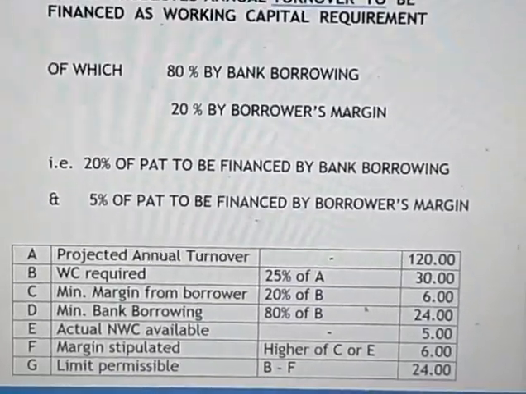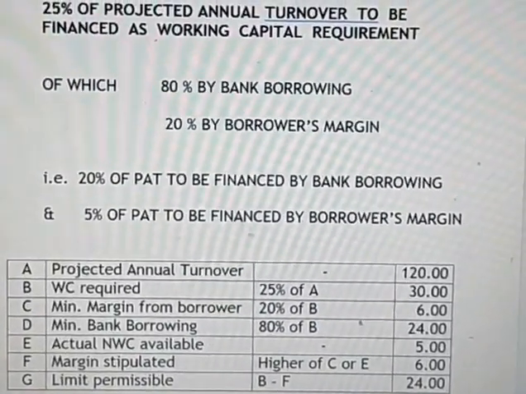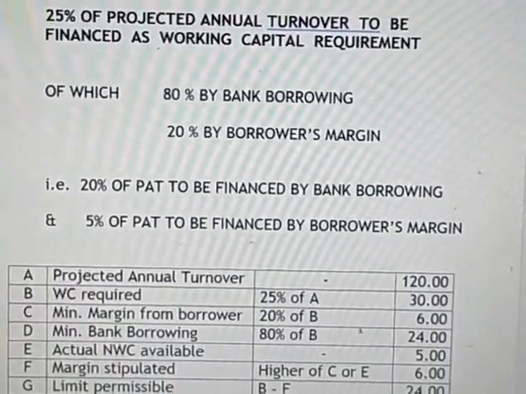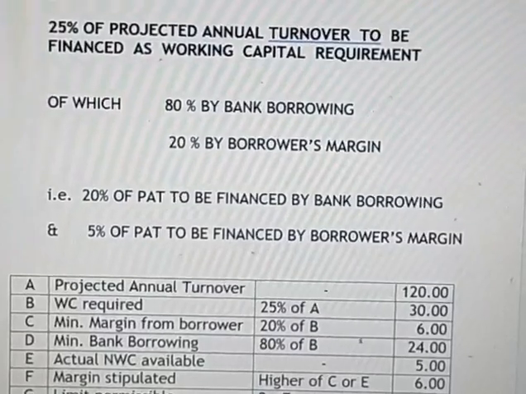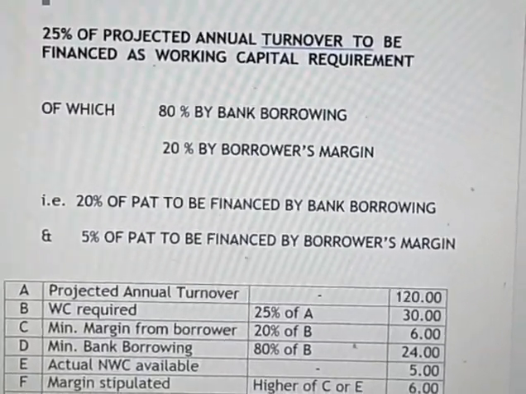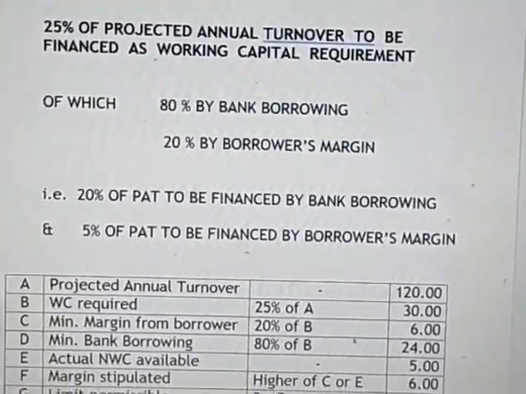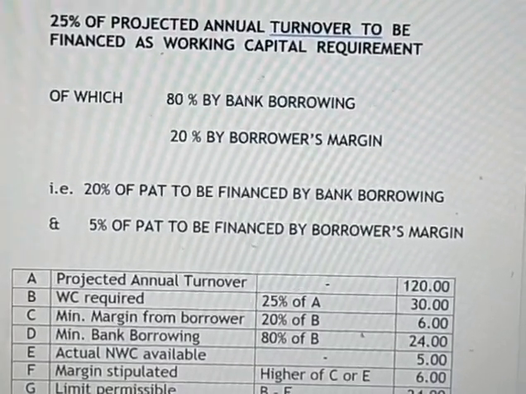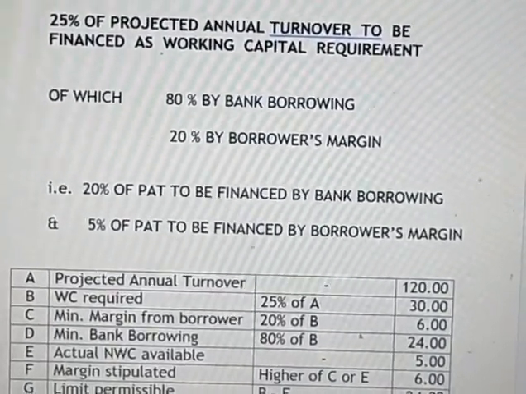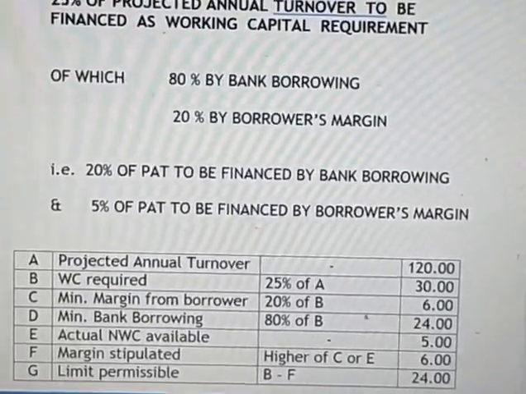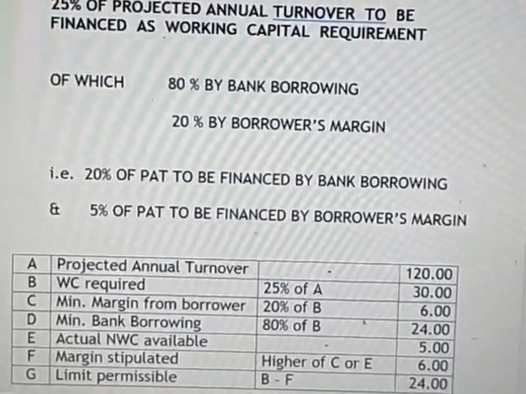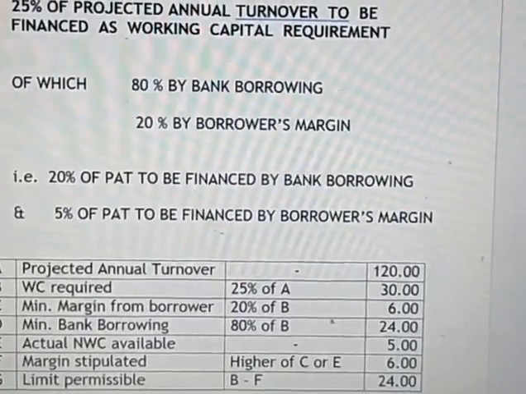So now let us see an example. Here the projected annual turnover is 120 lakhs. So the working capital required is 25% of the projected annual turnover, that is 30,000. So the minimum margin from the borrower is 20% of the B, that means 6,000. So the minimum bank borrowings will be 80% of the B, that is 24,000.